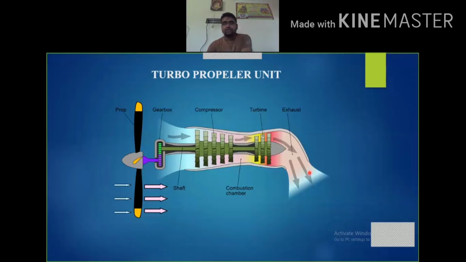When the exhaust gas moves outward with a high velocity through the nozzle, the engine and the aircraft move in a forward direction at high speed. So this is about the turbopropeller unit. One thing we have to consider here is that the maximum amount of thrust, around 80 to 90% of the thrust, is produced by the propeller only, and then 10 to 20% of the thrust is produced due to the reaction of hot gases in the combustion chamber. So the propeller plays a vital role in the production of thrust for this turbopropeller unit.